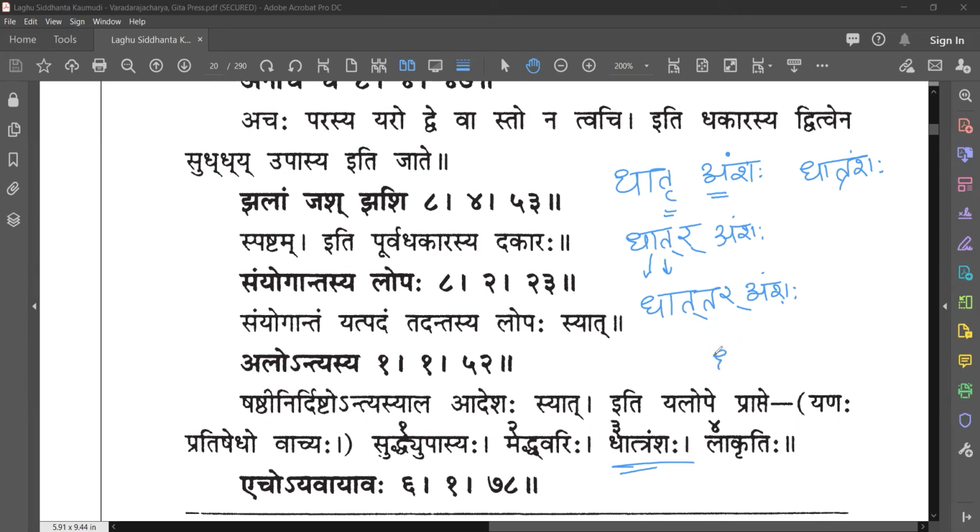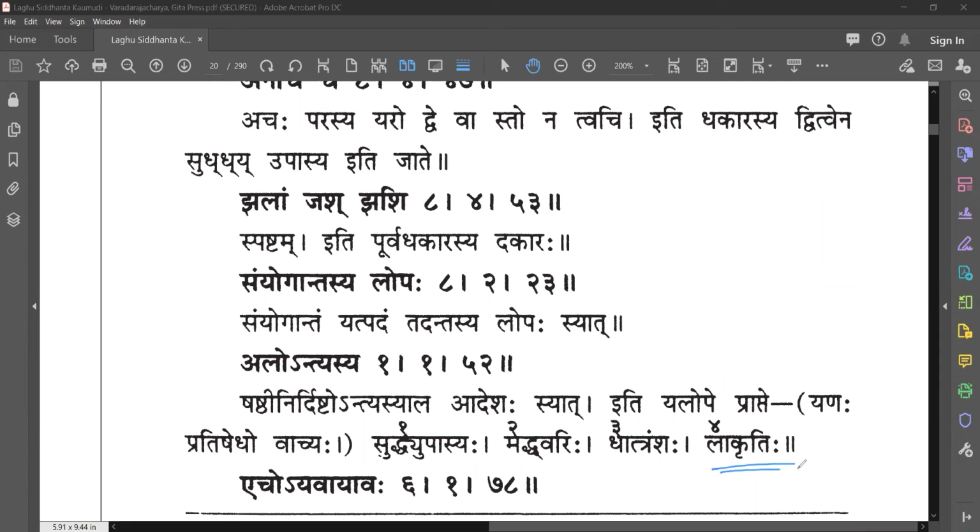It will end up dat tramshaha. You'll have one more takara. Dat tramshaha. Or you can write like this also. Dat tramshaha.